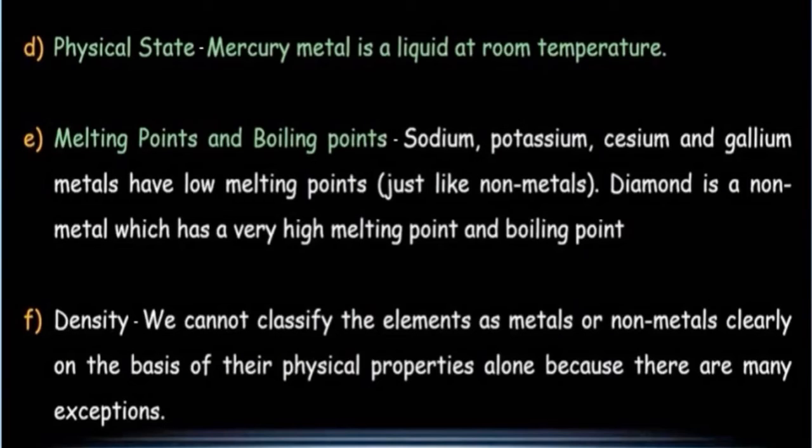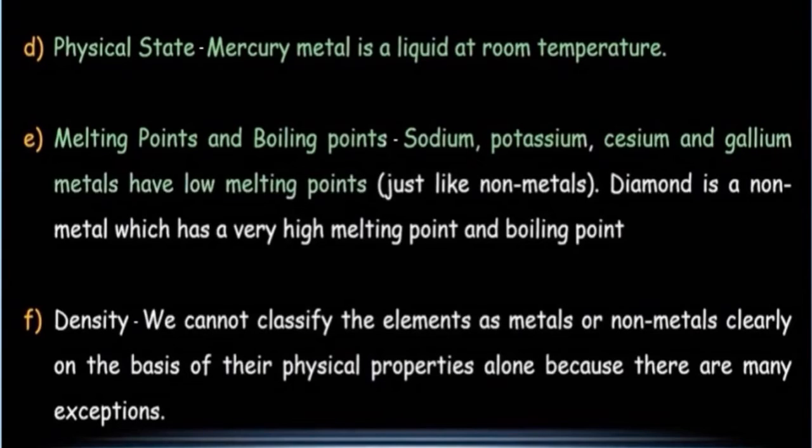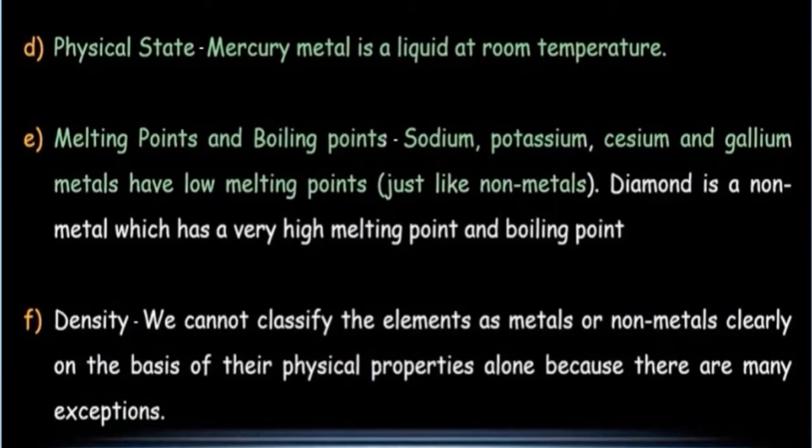All the metals have high melting and boiling points, but sodium, potassium, cesium, gallium, all these are metals which have low melting points, just like non-metals. And diamond, which is a non-metal, has a very high melting and boiling point. Then next is about density, which is mass per unit volume.